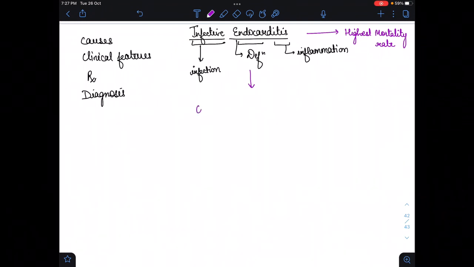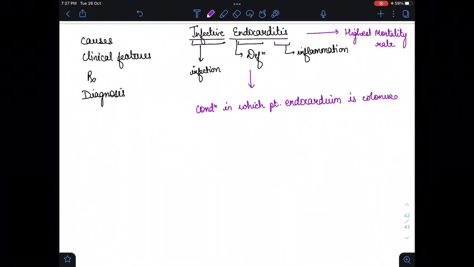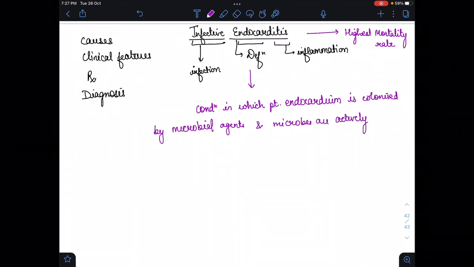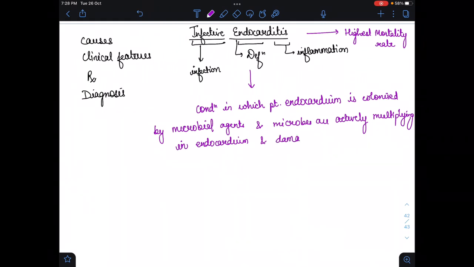It is the condition in which the patient's endocardium is colonized by microbial agents, and there the microbes are actively multiplying in the endocardium, and also damaging the endocardium.